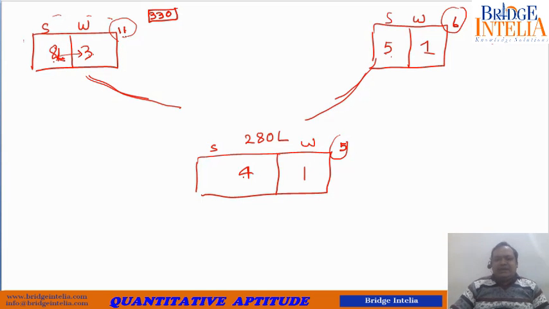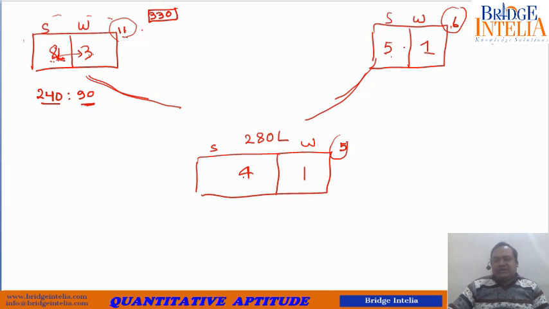So I am rewriting this ratio 8:3. 8 plus 3 is 11, so you need to multiply the terms by 30, because 6 into 5 is 30, so that the sum of the terms is equal to 330. So 8:3 can also be written as, multiplying by 30, 8 into 30 is 240, 3 into 30 is 90. So the sum of the terms is 330.